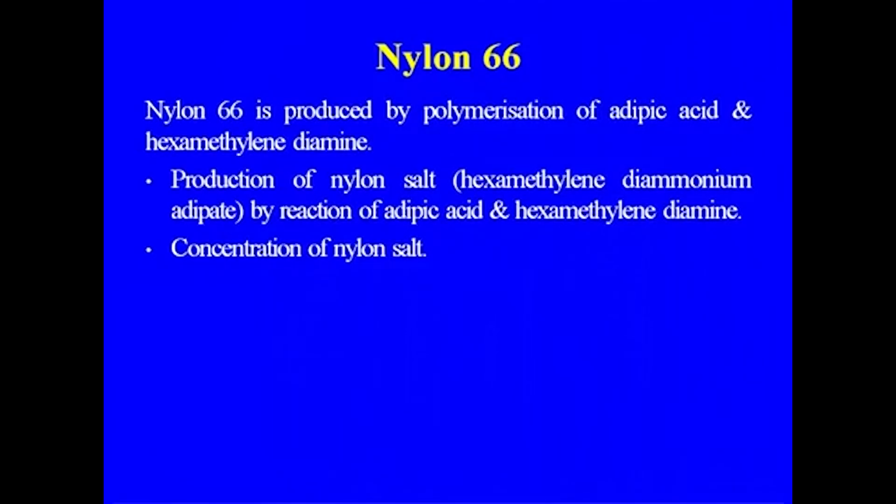And so the two major raw materials required for nylon 66 are adipic acid and hexamethylene diamine. So nylon 66 is produced by polymerization of adipic acid and hexamethylene diamine. What is happening during the reaction: the nylon salt is made by the reaction of the adipic acid and hexamethylene diamine, which is further polymerized.